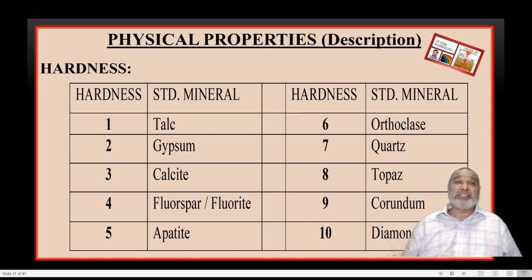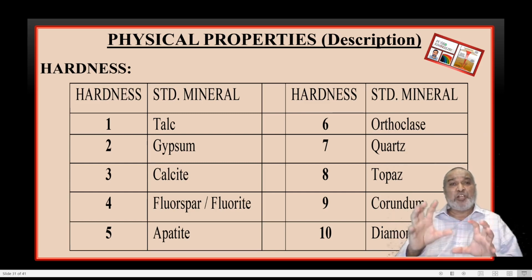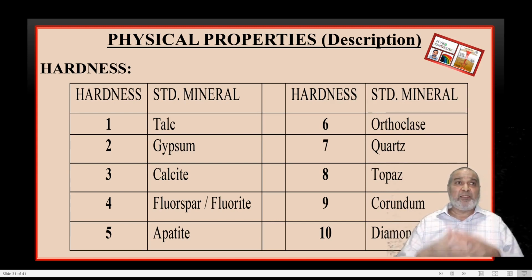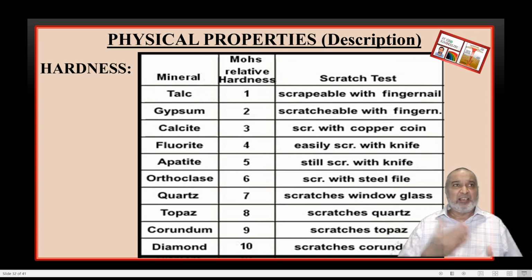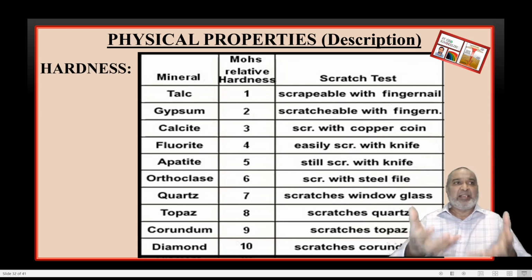So this is the simple table where 1 to 10 minerals are there. But this will be useful only in theory, when a question comes on how to write down or describe the Mohs scale of hardness. At that time it will be useful, but in the practical it is not useful. So coin, knife, glass, corundum, nobody is going to give you, and it will not be available in the examination.